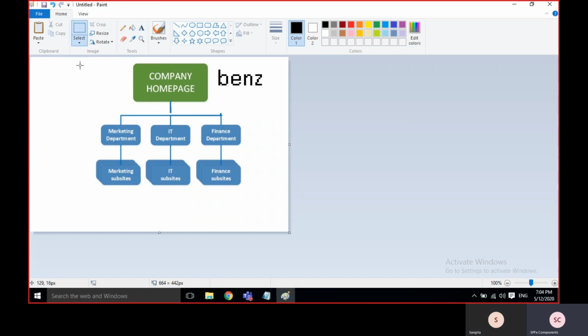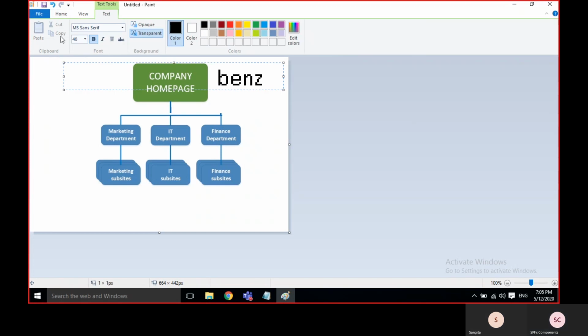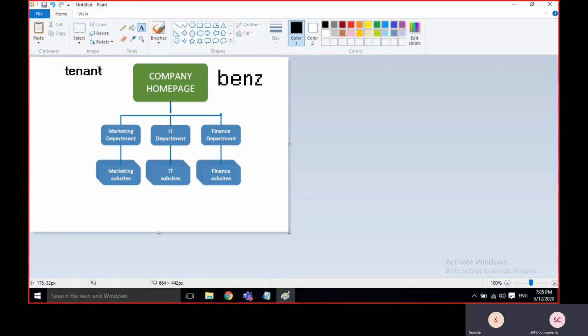This project is for some Chicago branch. Every company has its own departments, so the hierarchy is like this. Here is the tenant. You are able to see the screen, right? Here is the tenant, that means Bench is the tenant.